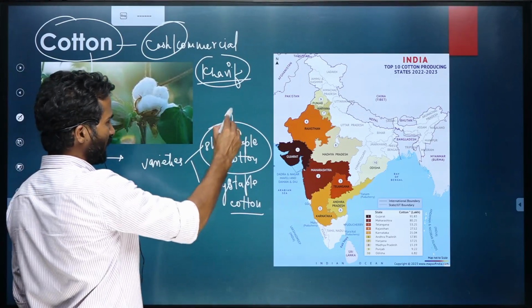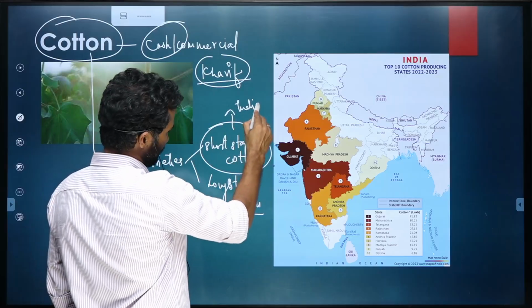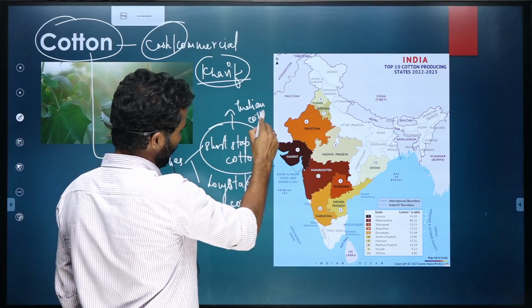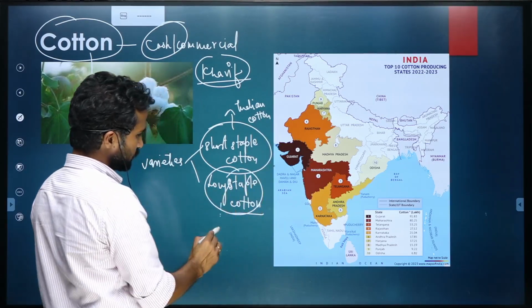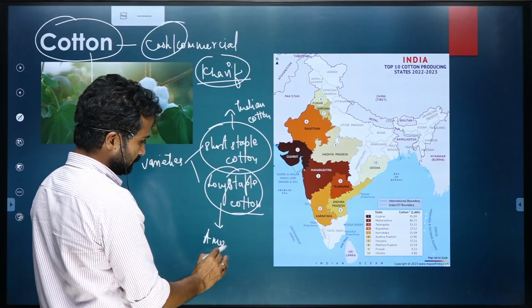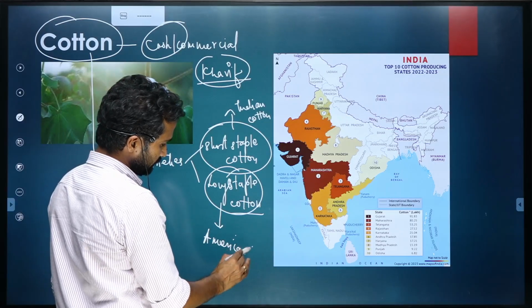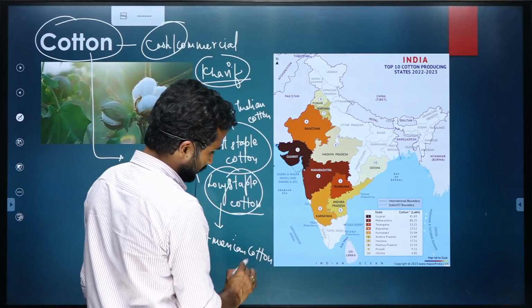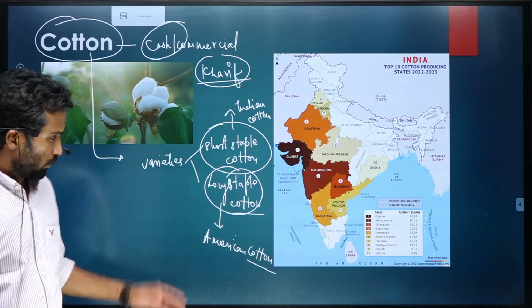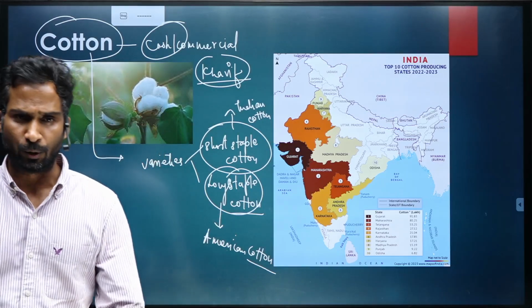This one is called Indian cotton. There is another name given to it, Indian cotton, and this one is called American cotton. So both the varieties are grown in India.